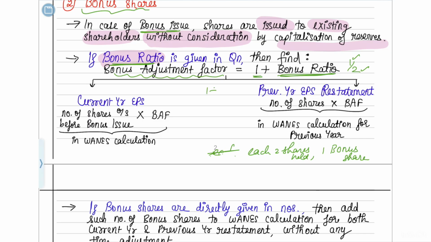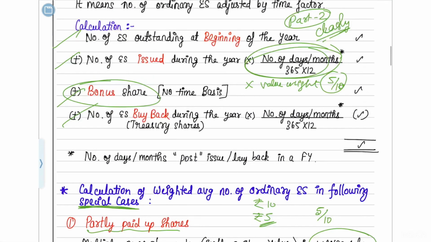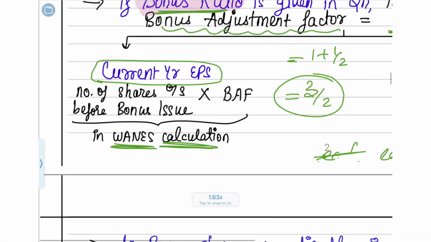So 1 plus 1 by 2, how much would it be? It would be 3 by 2. So this is your bonus adjustment factor. You have to find out this ratio. Now what are you going to do with this bonus adjustment factor? In the current year EPS, while you are doing the weighted average calculation, instead of directly writing the bonus shares, find out how many shares there are in the company before the bonus issue.